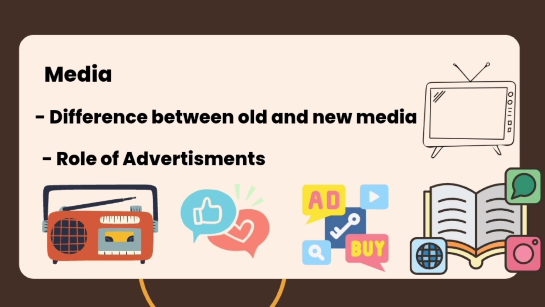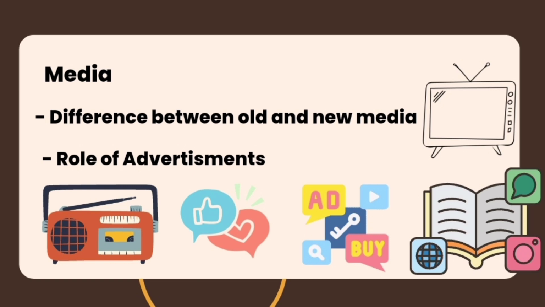There are different types of media forms, which include, like I said, newspapers, films, magazines, radio, music, and even advertisements. So first we understood the definition of media. Media is basically a medium through which information is passed down to the users or to the consumers, right? Okay, so now we move on to the difference between old and new forms of media.